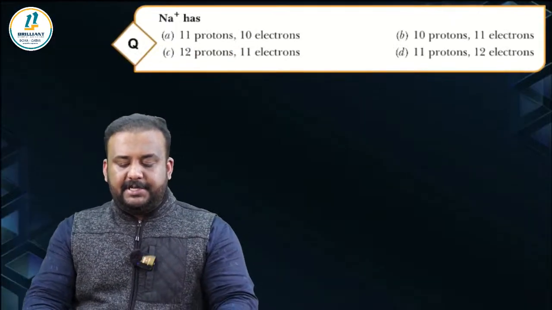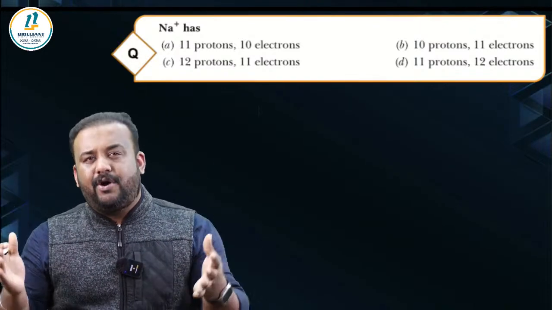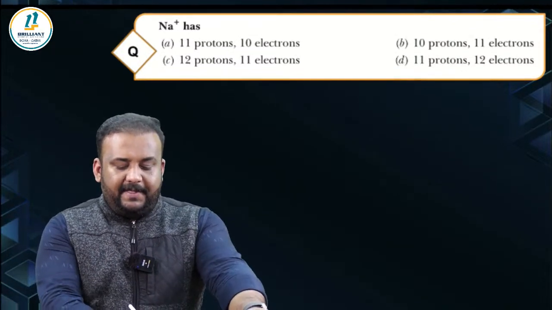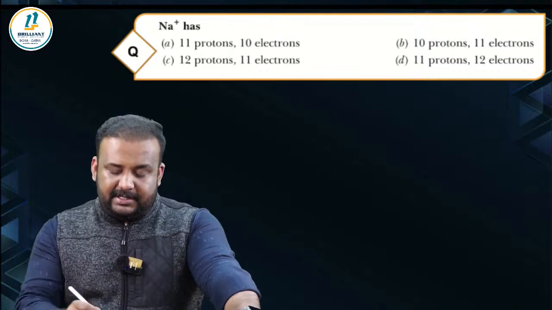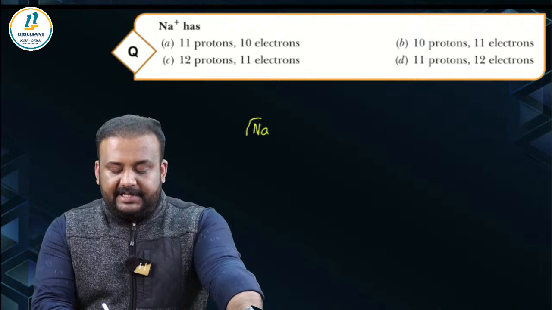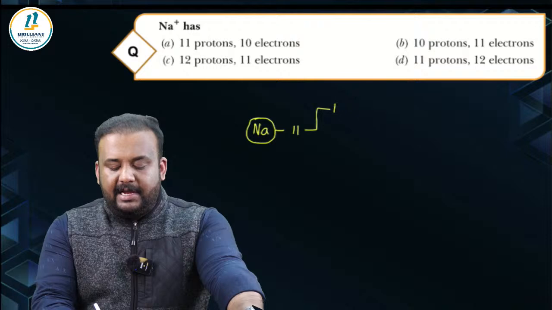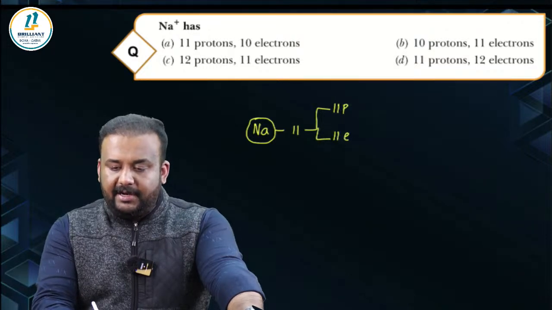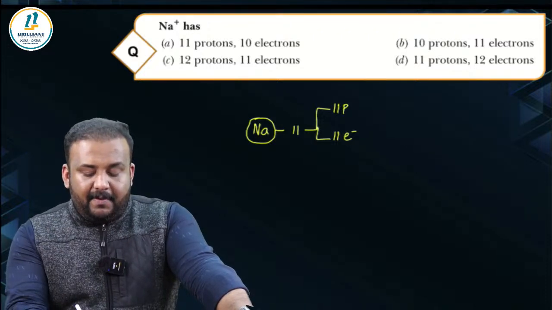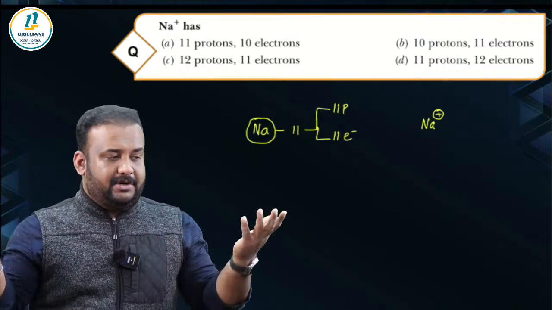Okay, great. The next question. Na plus, you know, it's an ion, right? Positively charged ions are called cations. So if they ask you the constitution of ions, it should be very easy for you to answer, because you know that an element, for example, sodium, its atomic number is 11. What is the meaning of that? It has 11 protons and 11 electrons, right? That is called sodium element, or sodium as an atom. Now, what is Na plus? Na plus means sodium atom which has lost an electron, right?